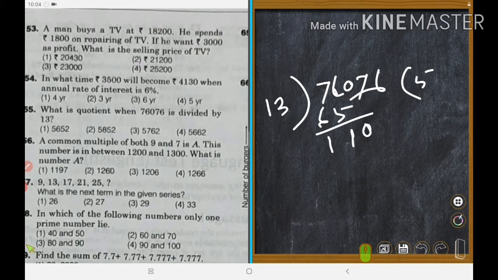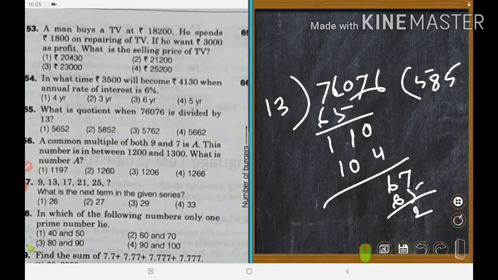Then 6 here is 7, 13, 5, how many? 65, 2, 6.